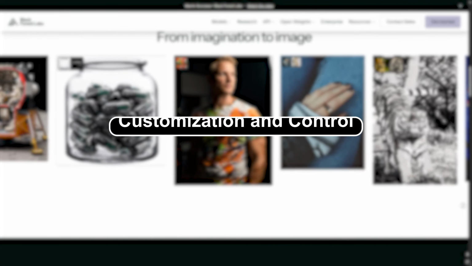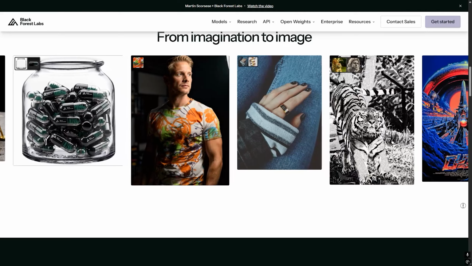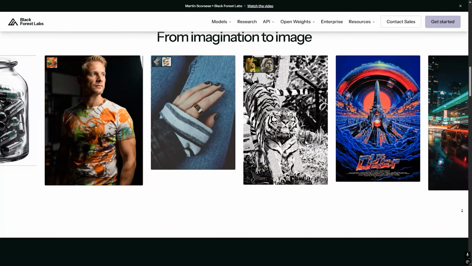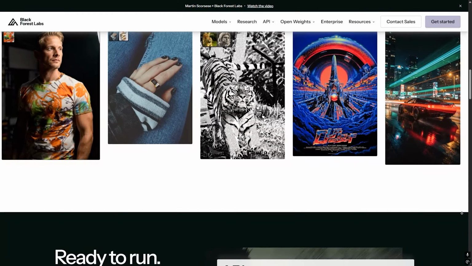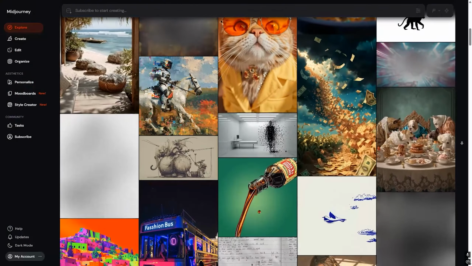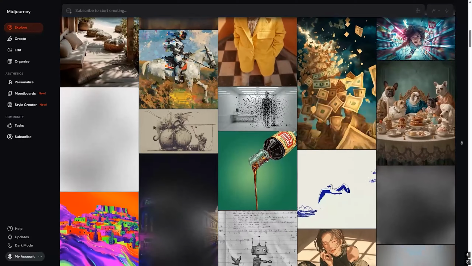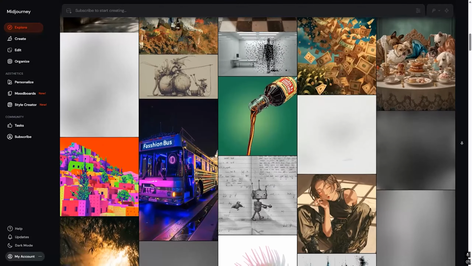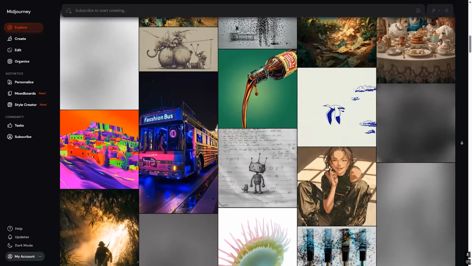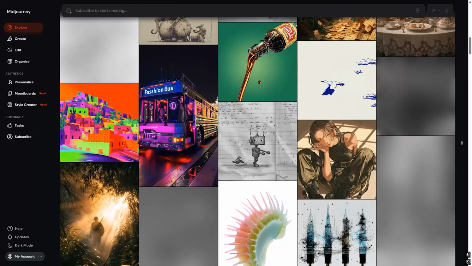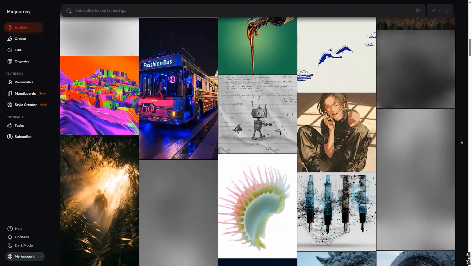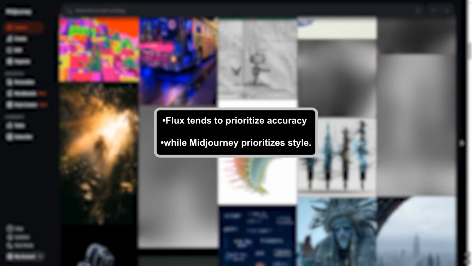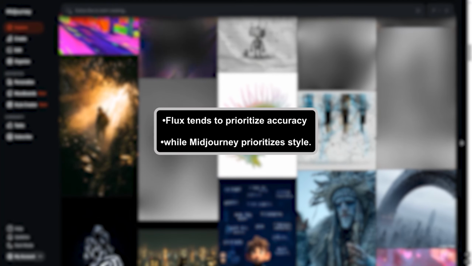Customization and control. Flux AI provides strong prompt adherence and works well with advanced workflows, especially for creators who want more control over the final result. Midjourney offers features like image references, style references, and personalization tools that help users maintain a consistent artistic style across projects. For professional designers and advanced users, both are powerful, but Flux tends to prioritize accuracy while Midjourney prioritizes style.